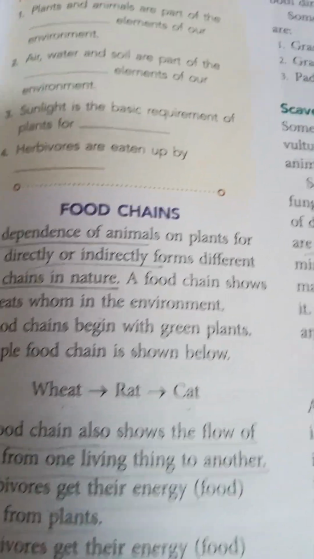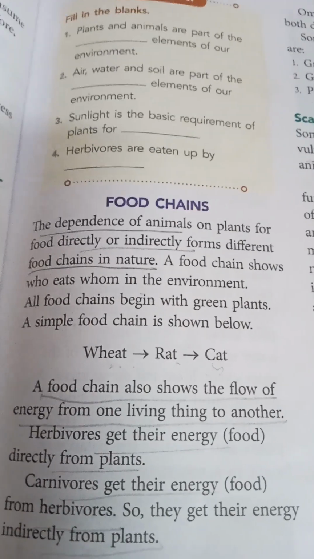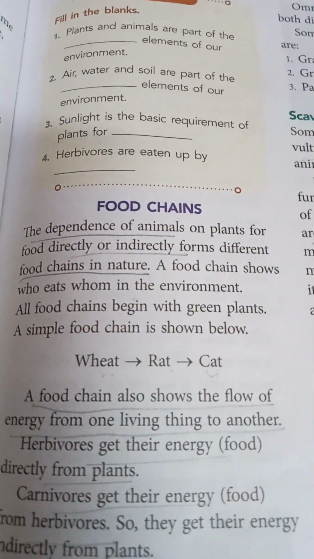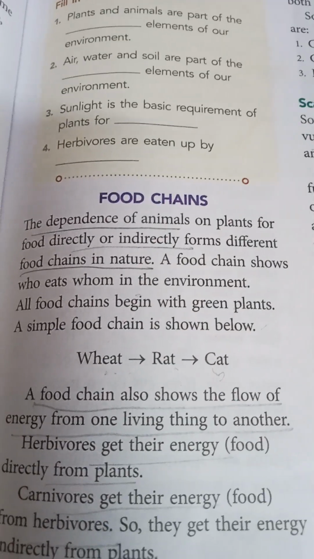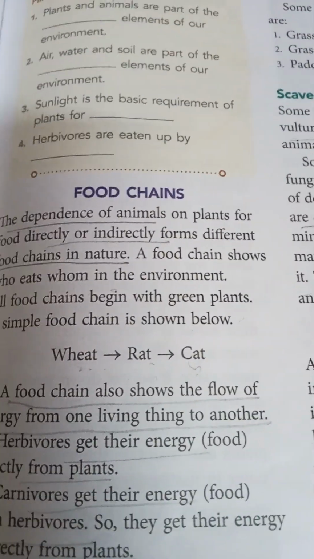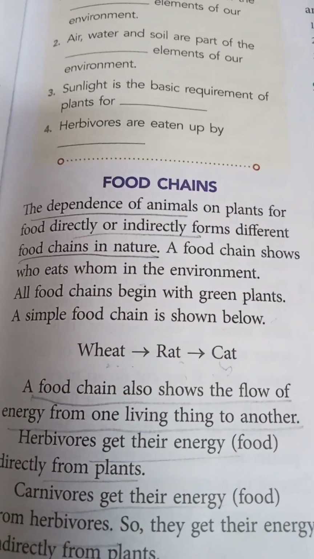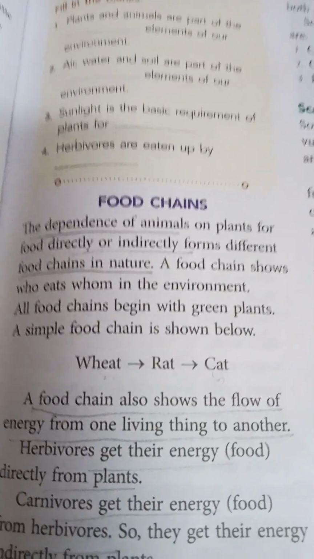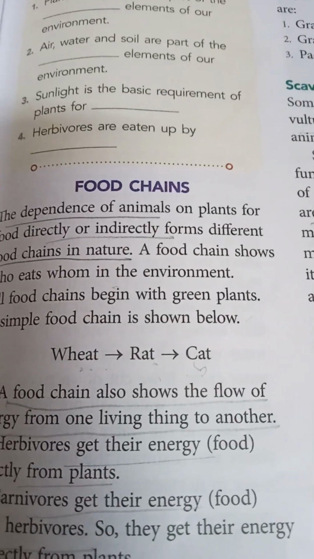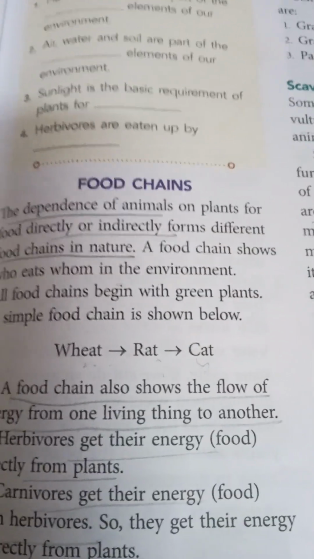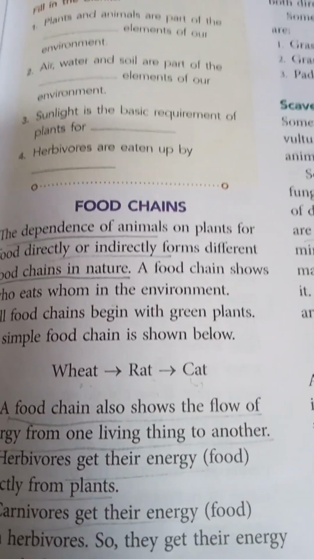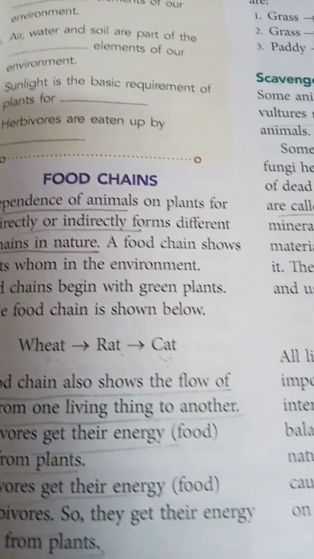Now, food chain. The dependence of animals on plants for food directly or indirectly forms different food chains in nature. A food chain shows who eats whom in the environment. All food chains begin with green plants. Remember it, all food chains begin with green plants. A simple food chain is shown below. Wheat is eaten by rat and rat is eaten by cat.